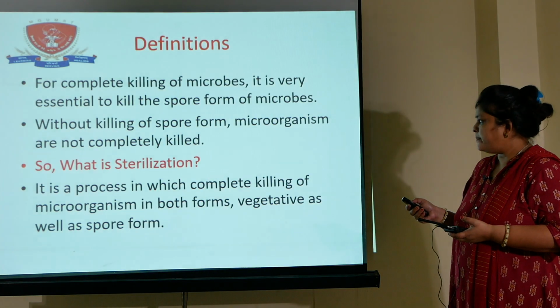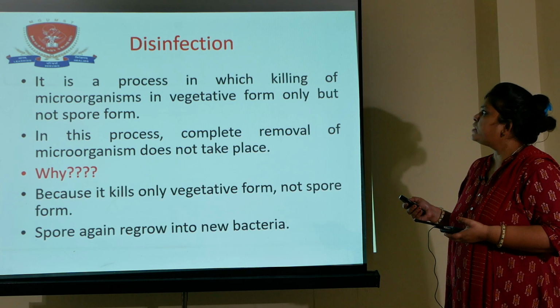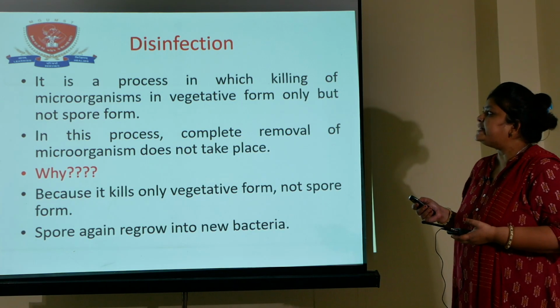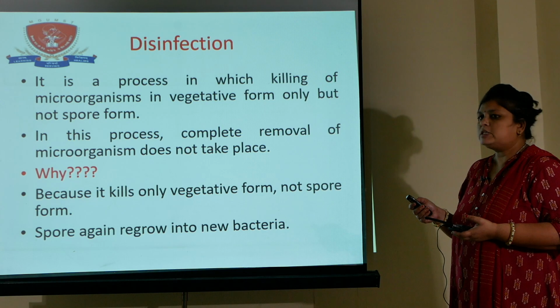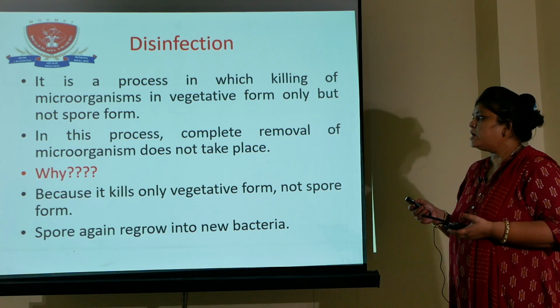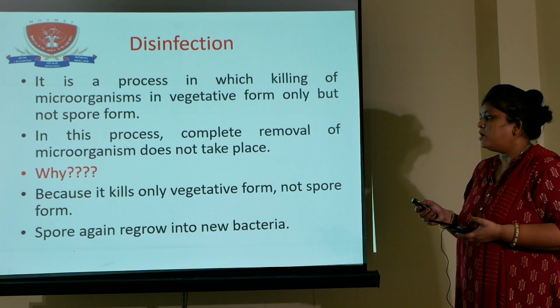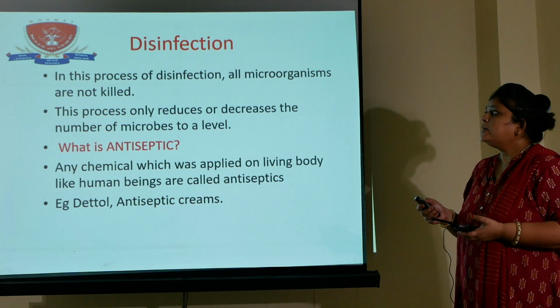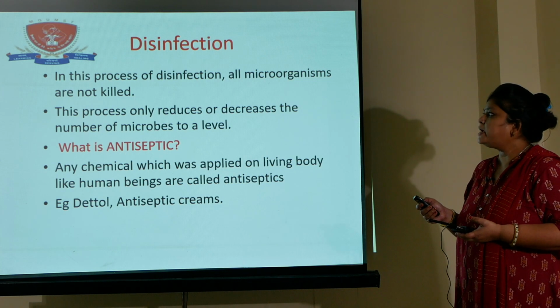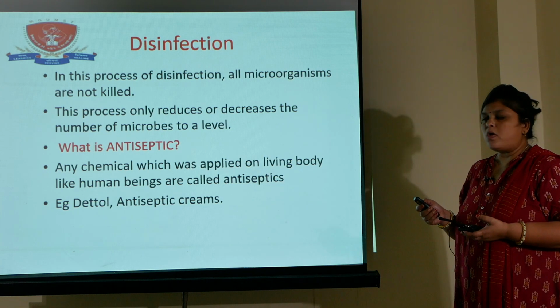So what is sterilization? It is a process in which complete killing of microorganisms in both forms, vegetative as well as spore form, takes place. Now what is disinfection? It is a process in which killing of microorganisms occurs in only one form, that is the vegetative form. In this process, complete removal of microorganisms does not take place. Why? Because it kills only the vegetative form but not the spore form, and spores again regrow into new bacteria. In disinfection, all microorganisms are not killed. This process only reduces the microorganism load.